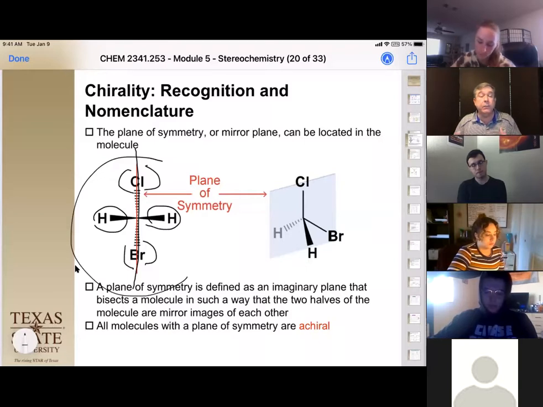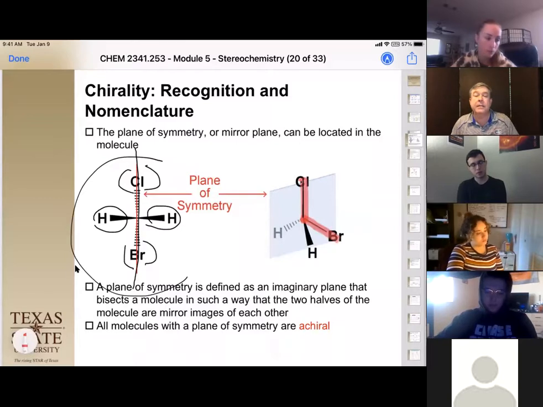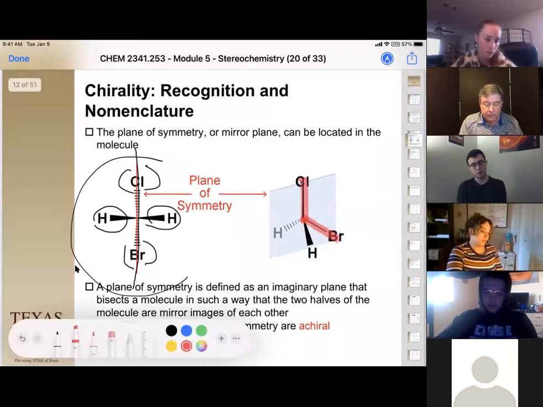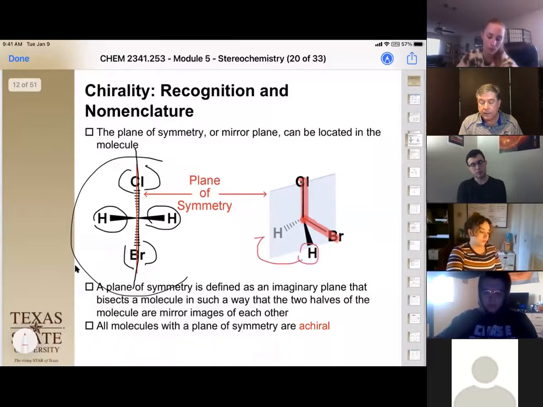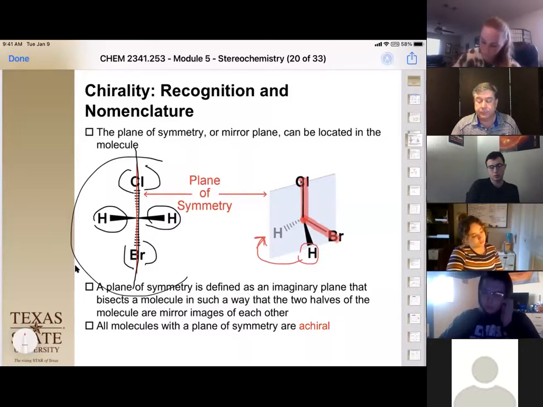Okay, and if we were to draw in that three-dimensional look, and we draw the plane in between the chlorine, oh, let me change colors here, and we put the plane in line with the chlorine and the bromine and that center carbon, we see that we get a hydrogen on each side as a mirror image of it, and therefore it has a plane of symmetry. Okay, so the requirement for chiral carbons is four different things bonded to carbon. And if you find a plane of symmetry in it, it becomes achiral. This becomes very important when we have more than one stereocenter.